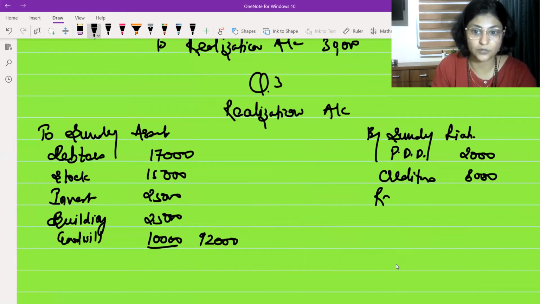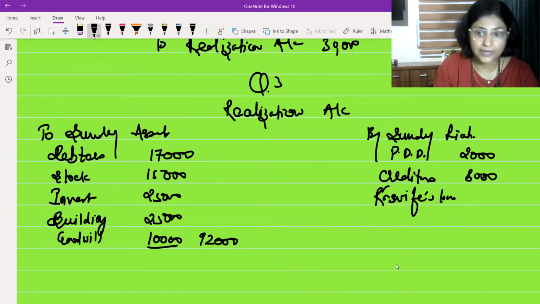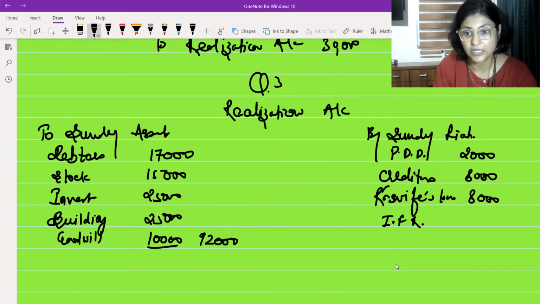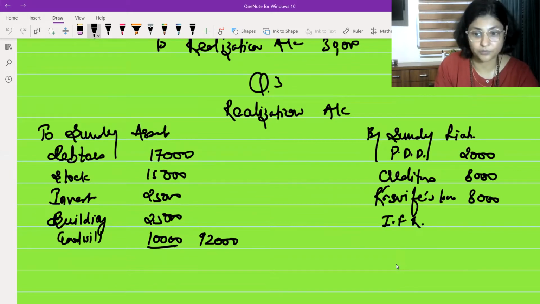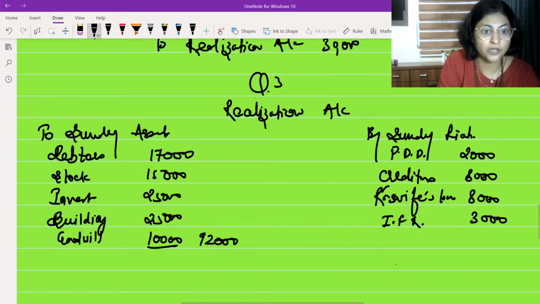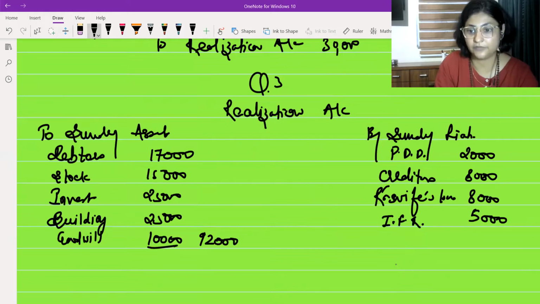This is an outsider's loan, which is 8,000 rupees, I'm going to write over here. Then Ghanshyam's loan obviously will not come, and left is the Investment Fluctuation Fund, IFF, which is 3,000 rupees. Sorry, not 3,000, it is 5,000 rupees. Investment Fluctuation Fund is 5,000.